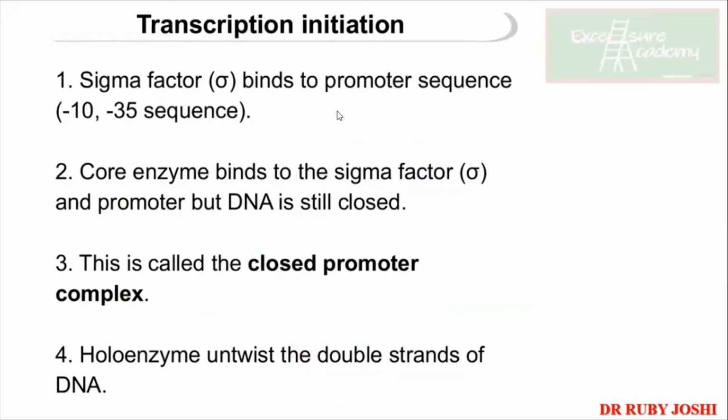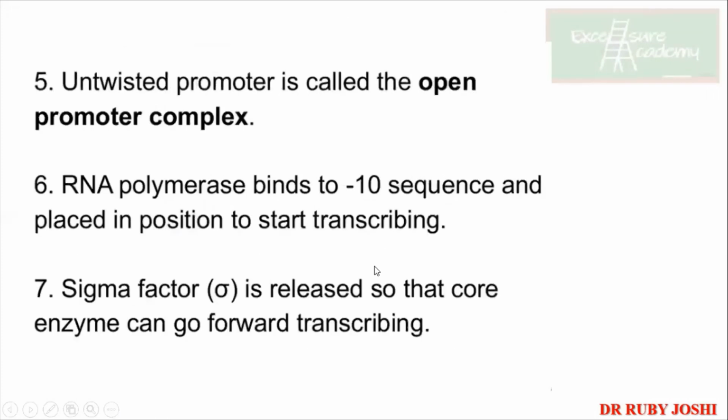Okay, so the sigma factor binds to the promoter sequence, then it becomes the core enzyme. Sorry, the core enzyme comes and binds and then becomes the holoenzyme. This binding of RNA polymerase along with the sigma to the promoter is the closed promoter complex. Once it forms the holoenzyme, then the DNA starts unwinding. It becomes the open promoter complex. Now, RNA polymerase binds to the -10 sequence, placed in a position to start transcribing, and later on the sigma factor is released so that the core enzyme can go forward transcribing.